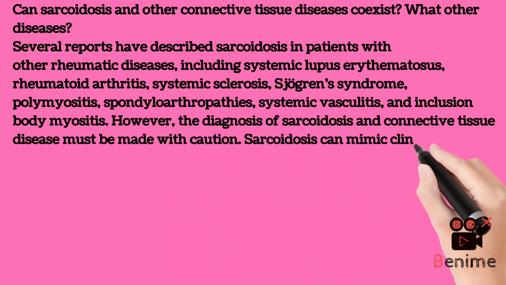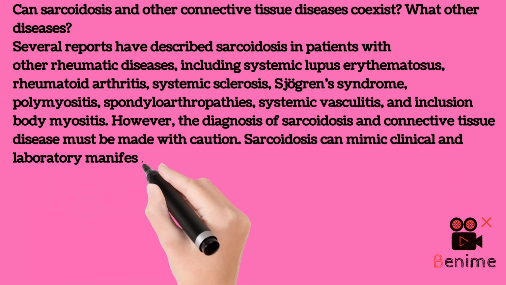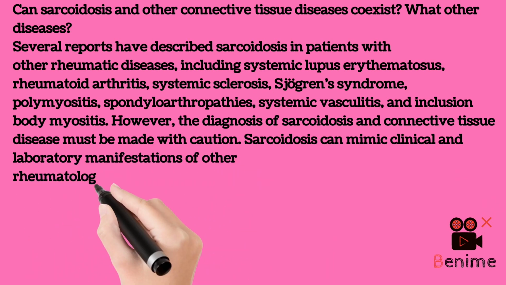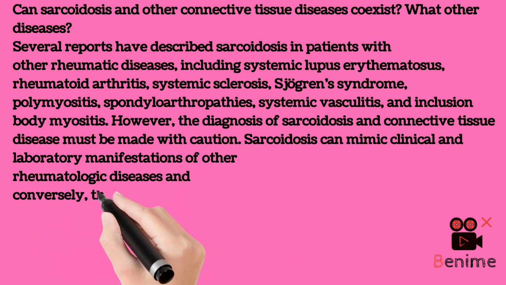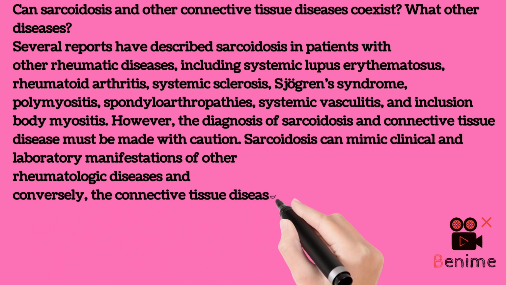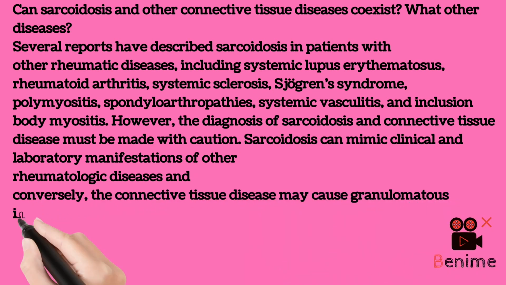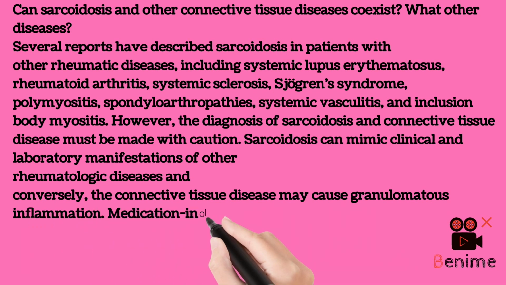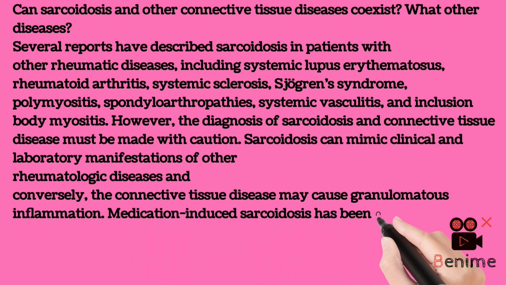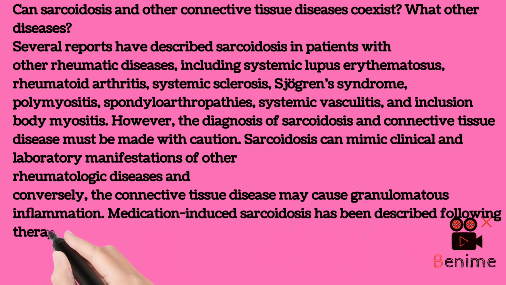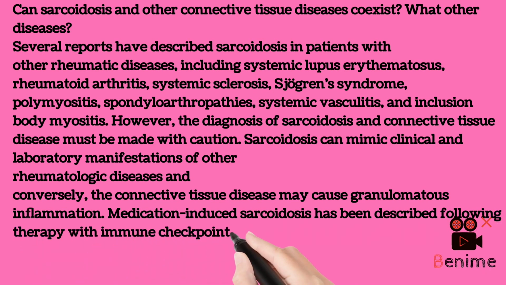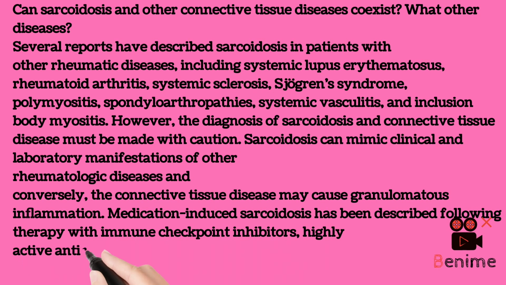Sarcoidosis can mimic clinical and laboratory manifestations of other rheumatologic diseases, and conversely, the connective tissue disease may cause granulomatous inflammation. Medication-induced sarcoidosis has been described following therapy with immune checkpoint inhibitors, highly active antiretroviral therapy, IFNs, and TNF-alpha antagonists.